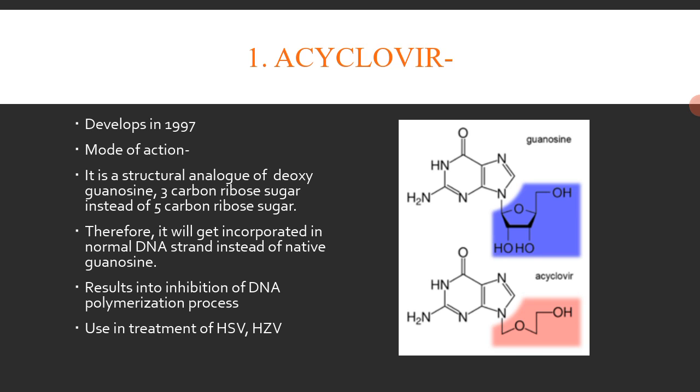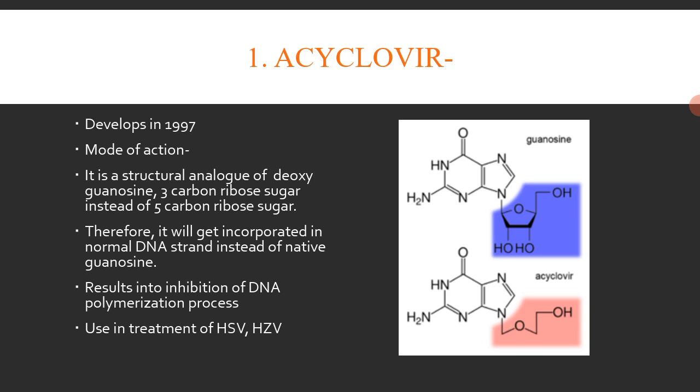As you can see in the picture, both structures are given: the one above is guanosine and the one below is the acyclovir structure. Our drug, acyclovir, is the structural analog of deoxyguanosine.